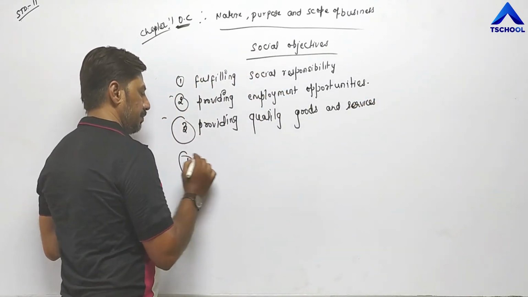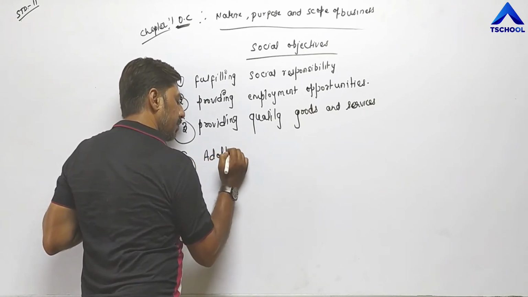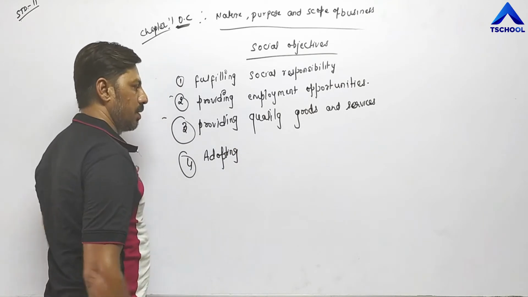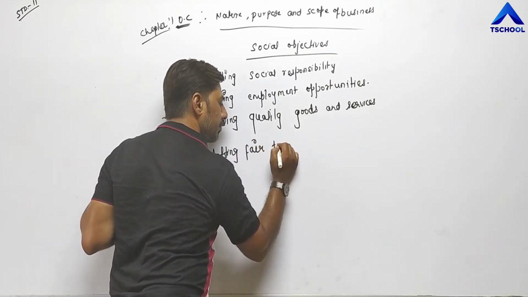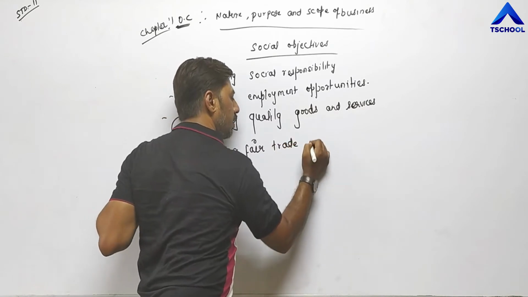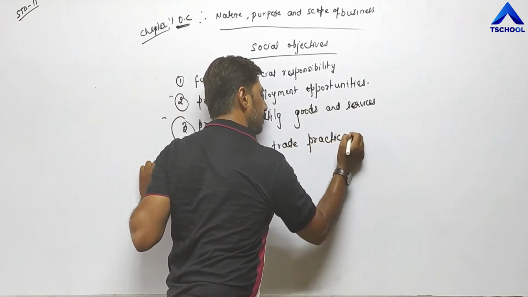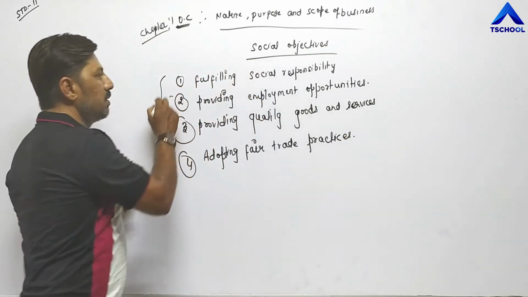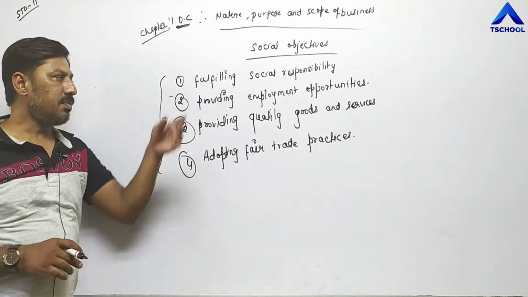Fourth one is adopting fair trade practices. These are the social objectives of any business unit.